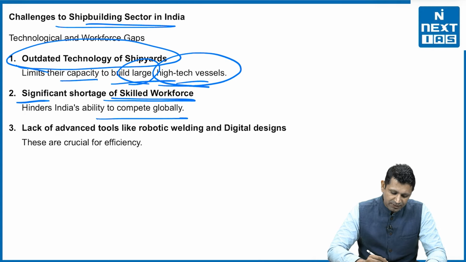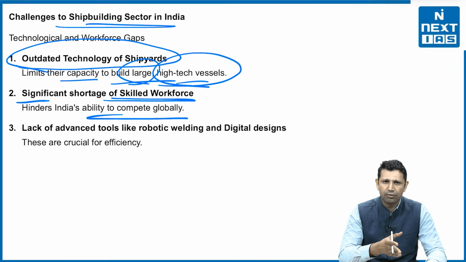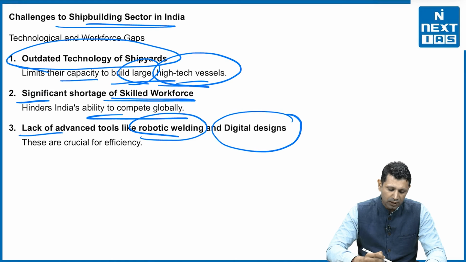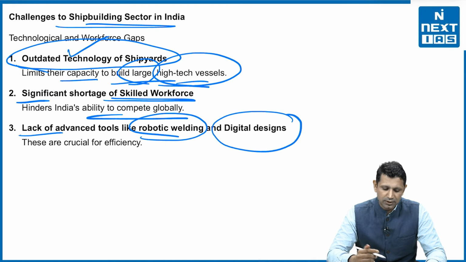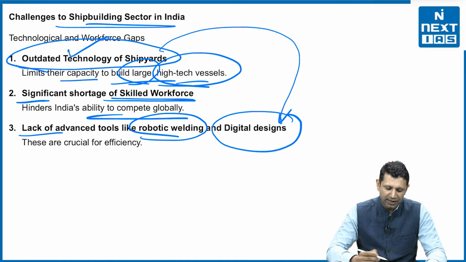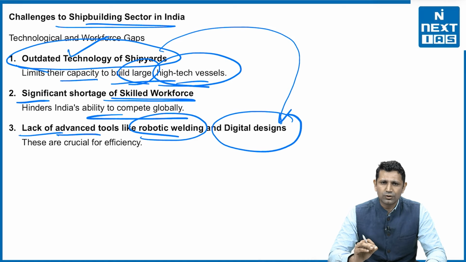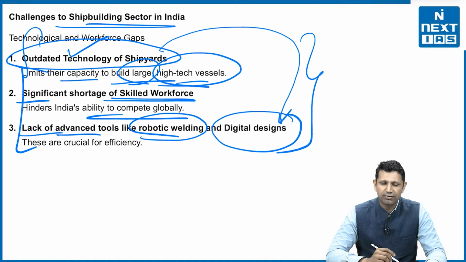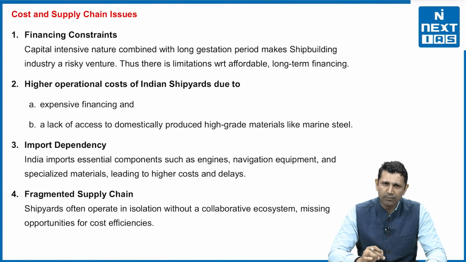It is hindering India's ability to compete globally, because if we do not have the workforce, then how are we going to increase our capacity in terms of shipbuilding. Then third is the lack of advanced tools like robotic welding and digital designs. Already our technology is outdated. On top of that, if we do not have advanced tools also, these advanced tools help in improving the efficiency, and when the efficiency improves, it improves the quality as well as increases the output. So on the technological and workforce front, we are lacking on multiple things.